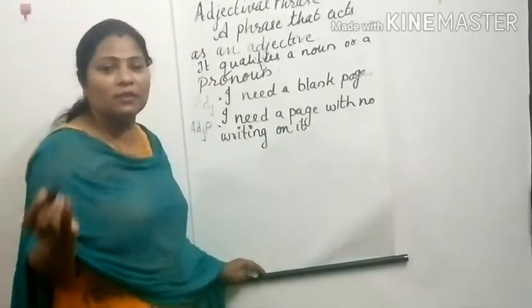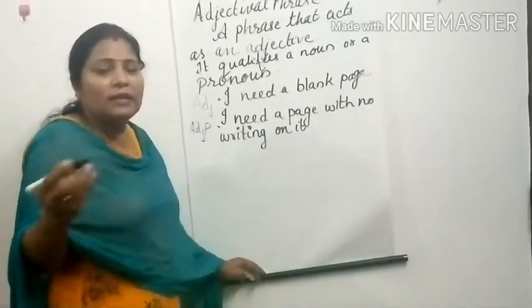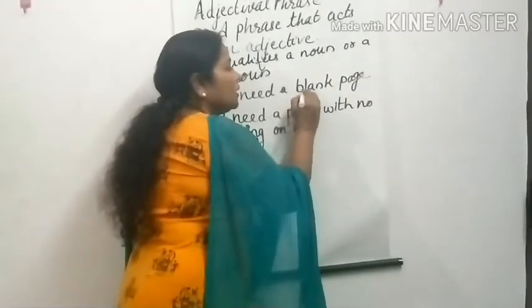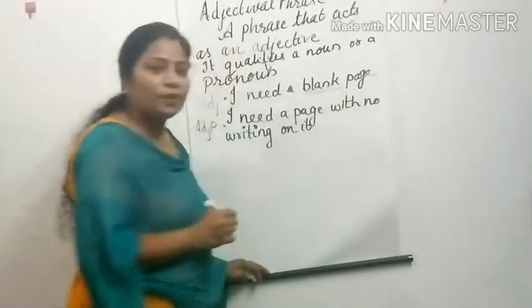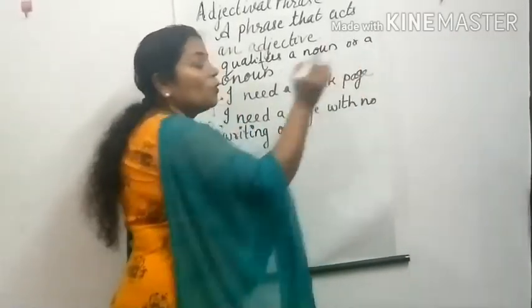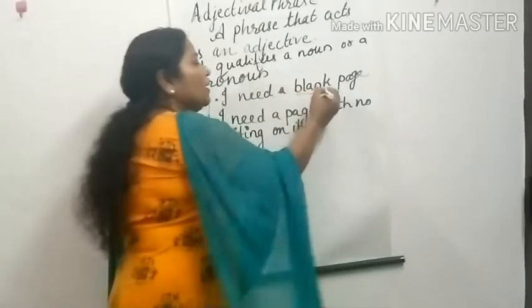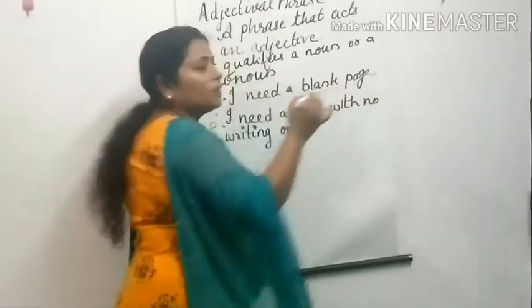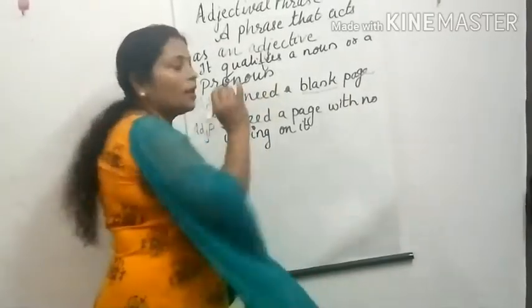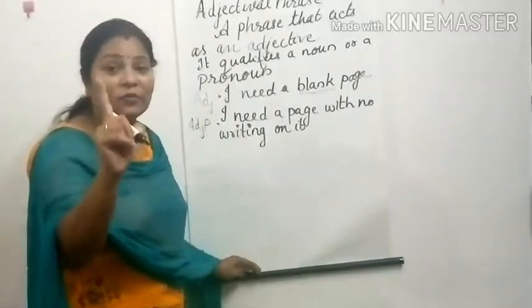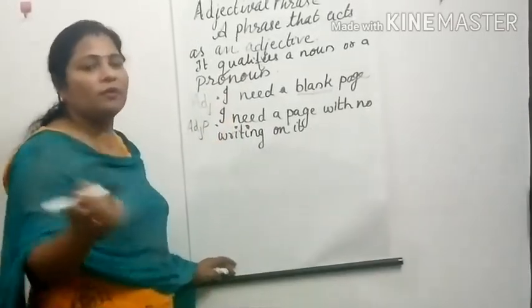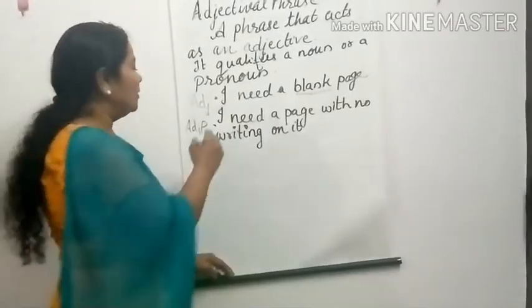What kind of page do I need? Either type page are namakku vendiya, blank, right? So this is our adjective, right? So adjective is a word that describes the noun or pronoun in a sentence. So e blank are describe cheyna page which is a noun, so it becomes adjective. It's only one word, so it is adjective. Now let's see the same thing with adjectival phrase.